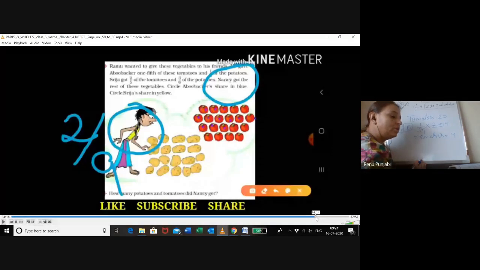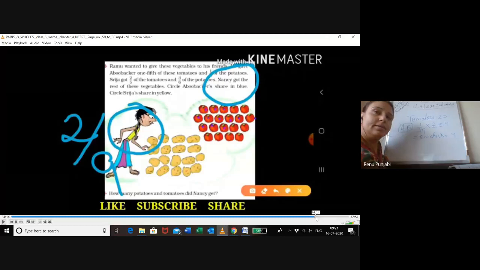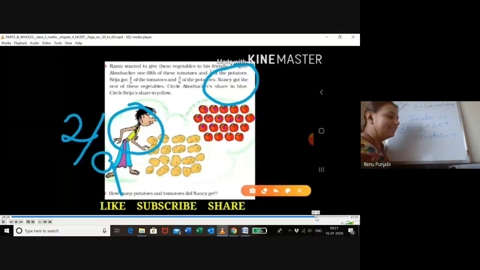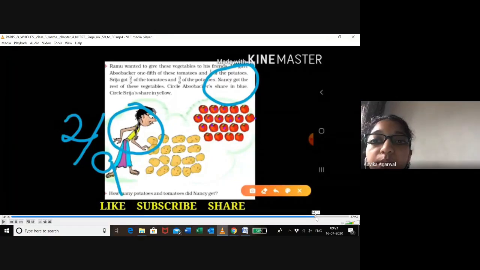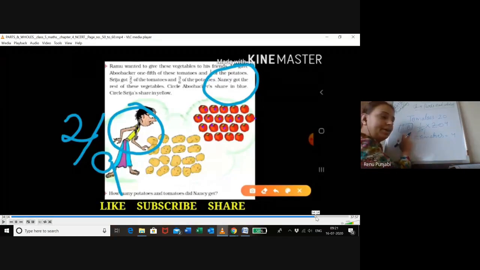Now, tomatoes, 1/3 of the tomatoes. Ma'am, Abu Bakar was in my previous class. Okay. So now, yes, tell me, my dear. Ma'am, you have written AB, so we also write AB in the box. It's okay. This is AB for Abu Bakar. I'm not writing his full name. If you want to write the full name, you can write. If you want to write his short name, you can write the short name.